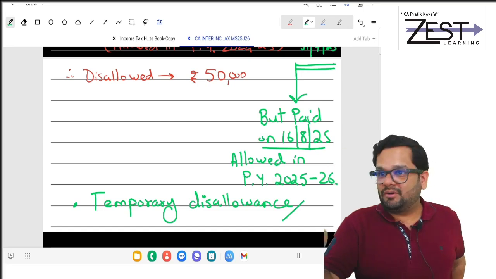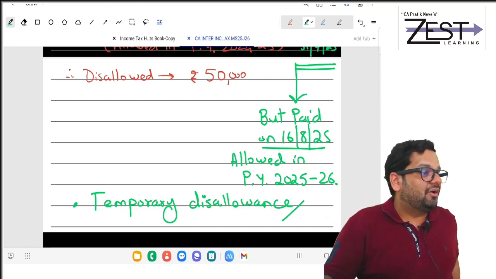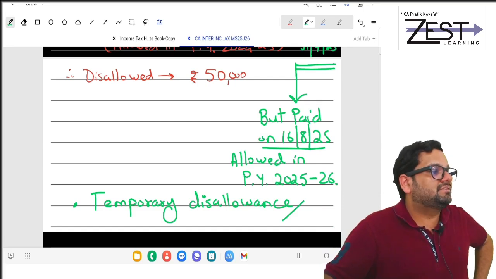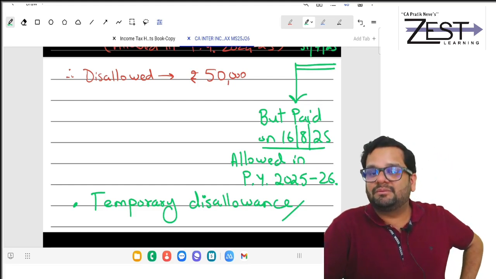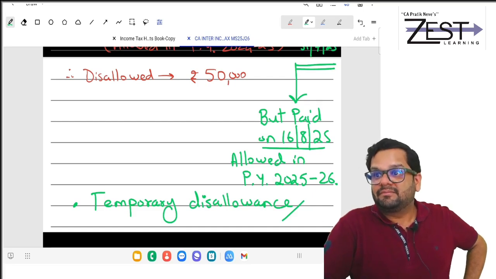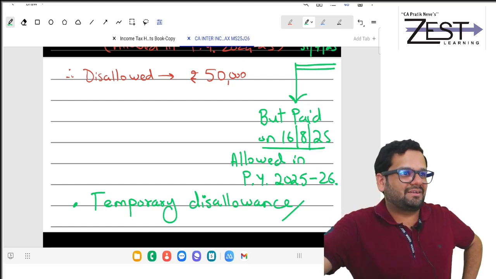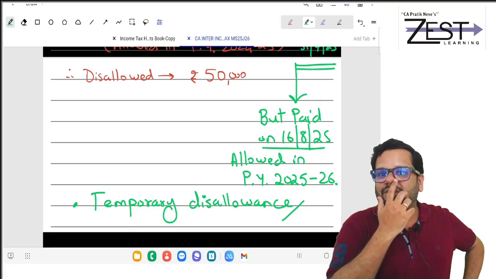Let me tell you honestly, even if my brother has to take my signature on his business's tax audit report, I will not sign it unless I have checked everything. Because my degree is more precious to me than any relation. Remember, relation means what? I'll go to jail directly if I sign something incorrect. So as a CA, I should not sign anything carelessly.